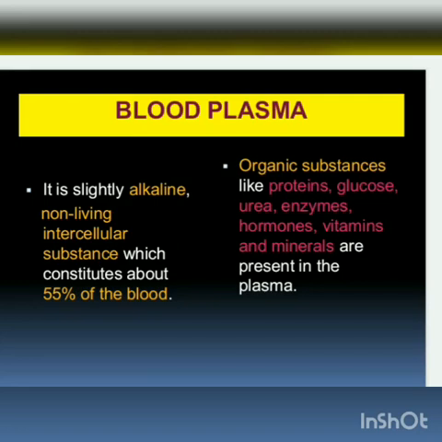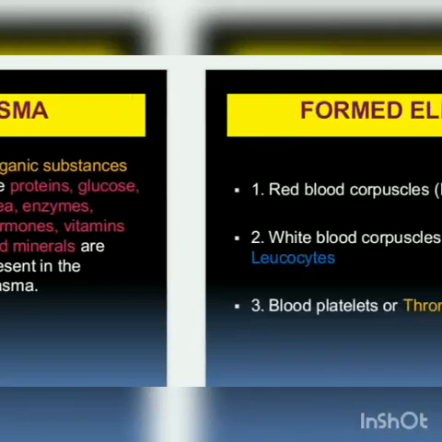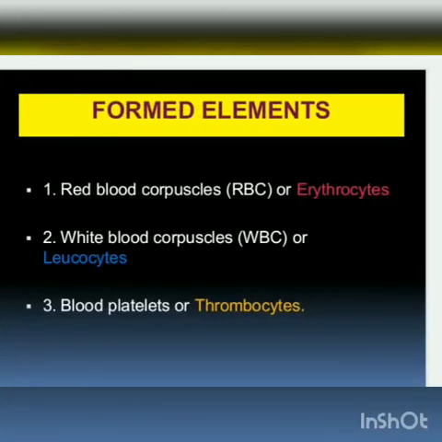It is always alkaline. Why is it always alkaline? Organic substances like protein, glucose, urea, enzymes, hormones, vitamins and minerals are present in the blood plasma. So they are called what? Alkaline substances. What are the formed elements?